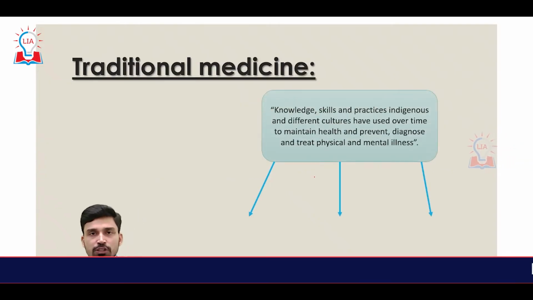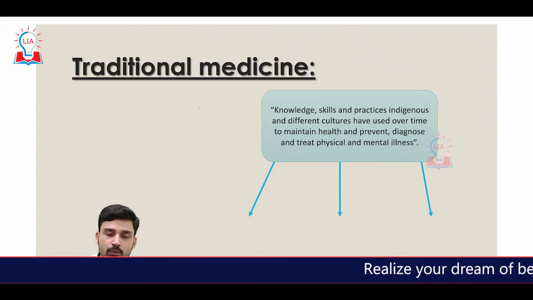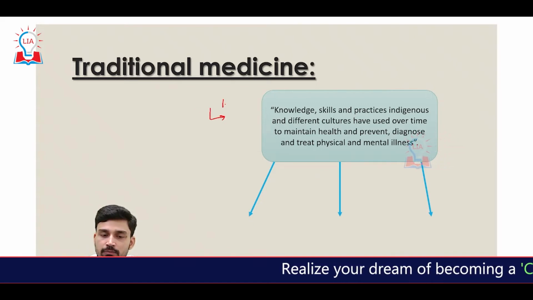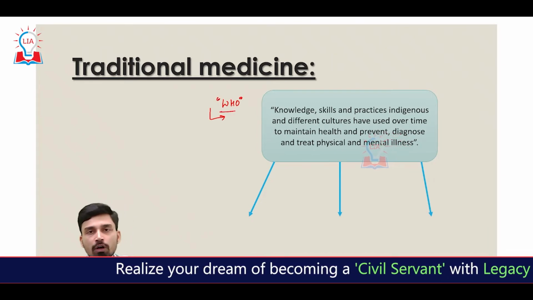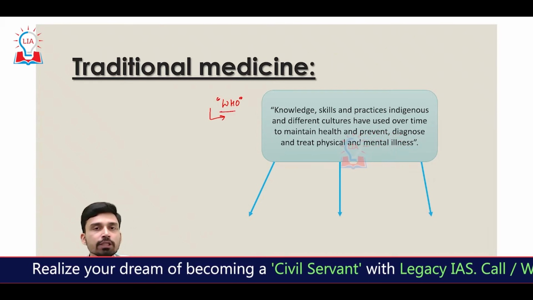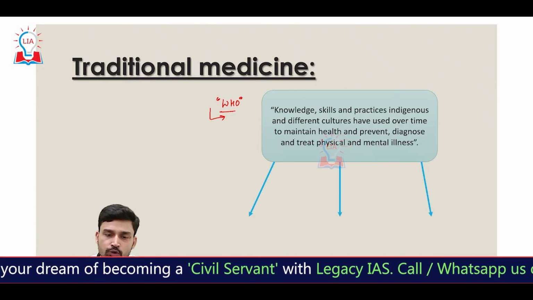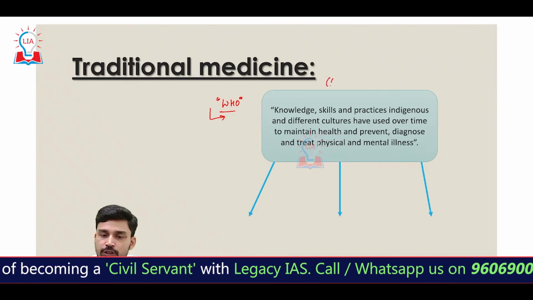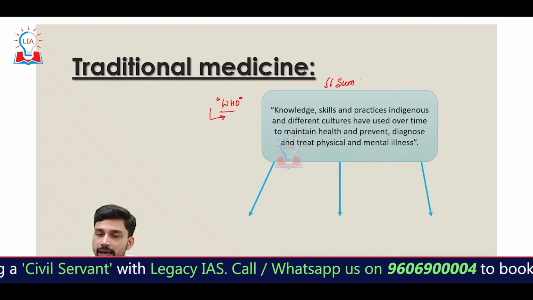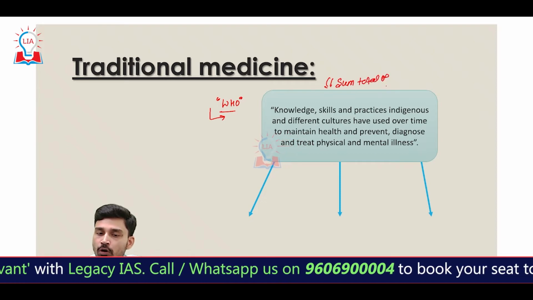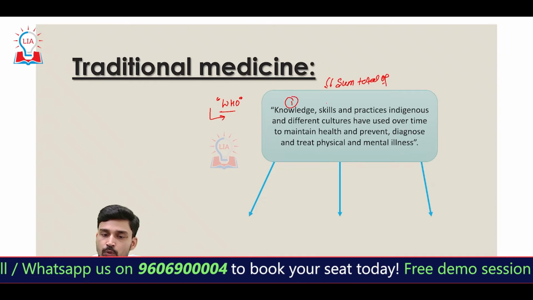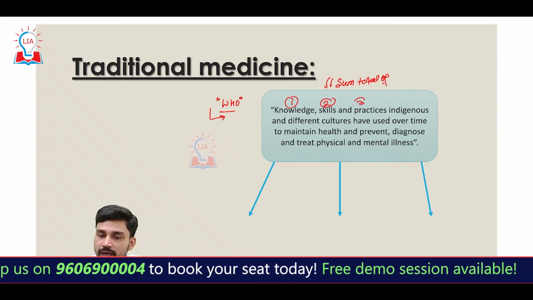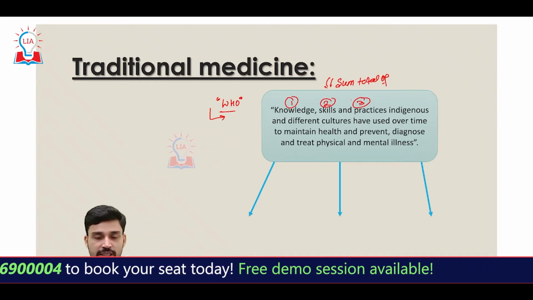As GCTM is a Center for Traditional Medicine, we have to understand what we mean by the term traditional medicine. As per the lexicon of the World Health Organization, traditional medicine can be defined as the sum total of knowledge, skills and practices that are indigenous in nature.